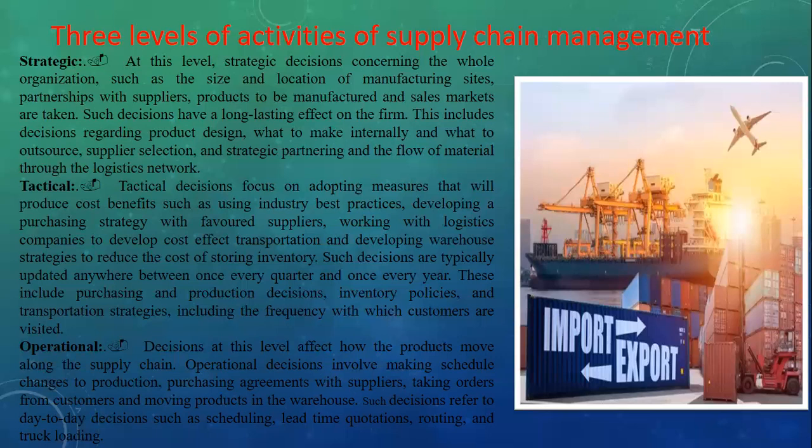Supplier for raw material and packing materials, we need to select the supplier, and the strategic partnership and flow of material through the logistic network. This logistic network needs to be set up before starting the manufacturing process. So we need to understand which location is good for the network, and for retailers and wholesalers. These are the decisions before starting the firm, and they are very important decisions.